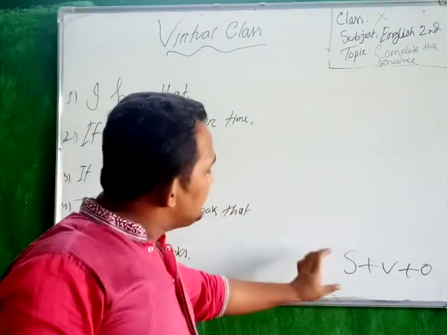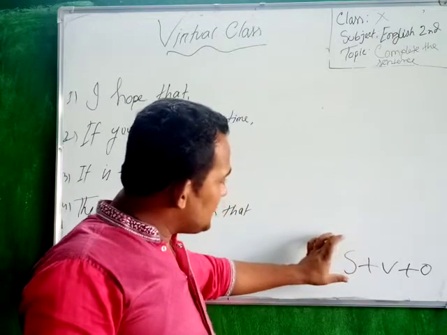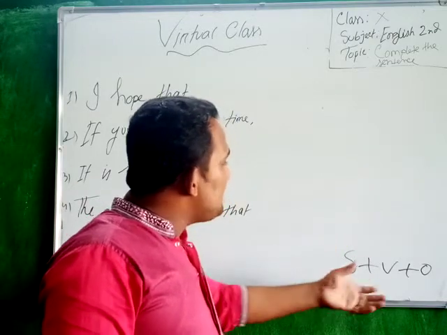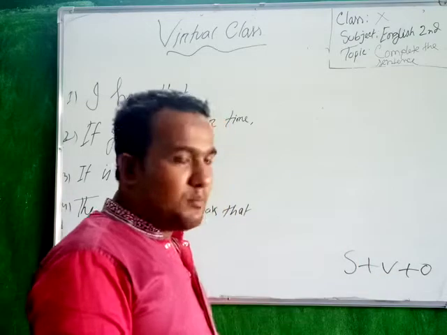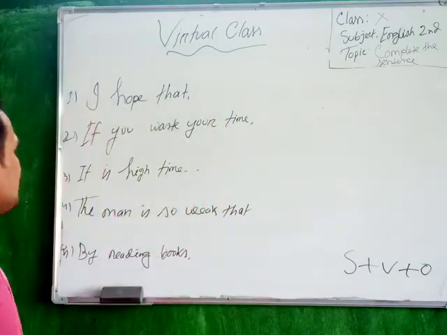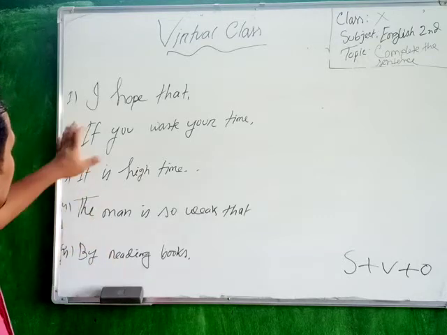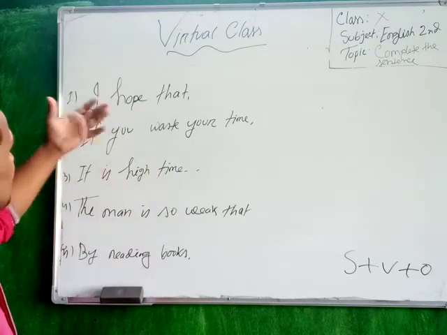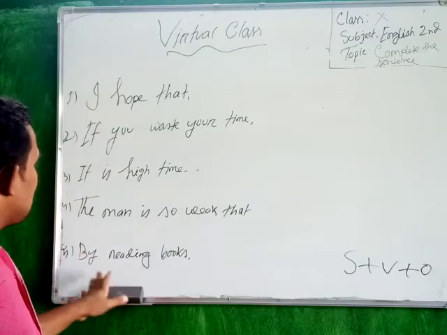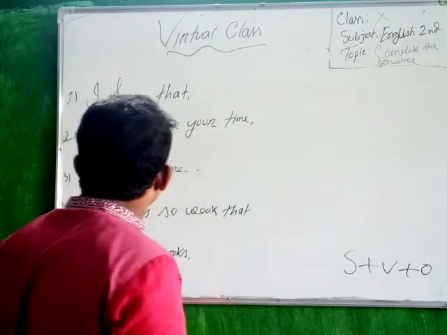Actually, what the subject performs, the receiver of the action, that is called object. So you can see that in terms of completing these sentences, I have to follow this structure.